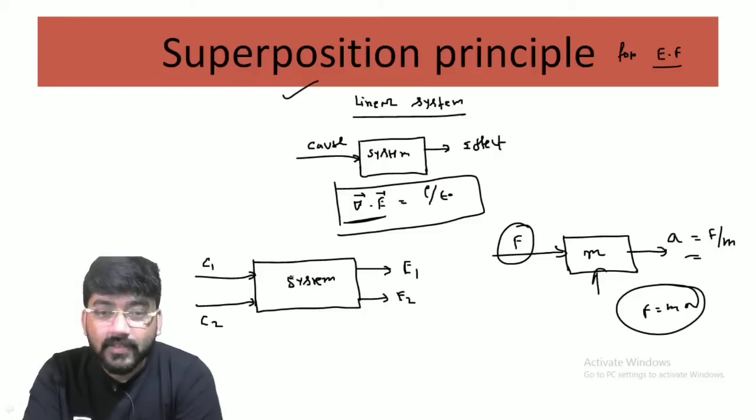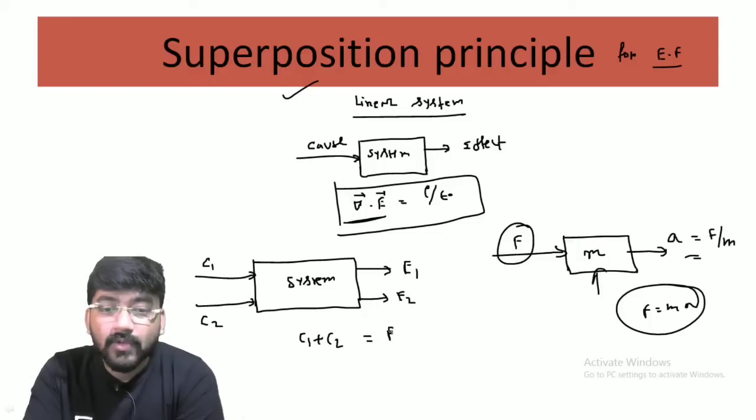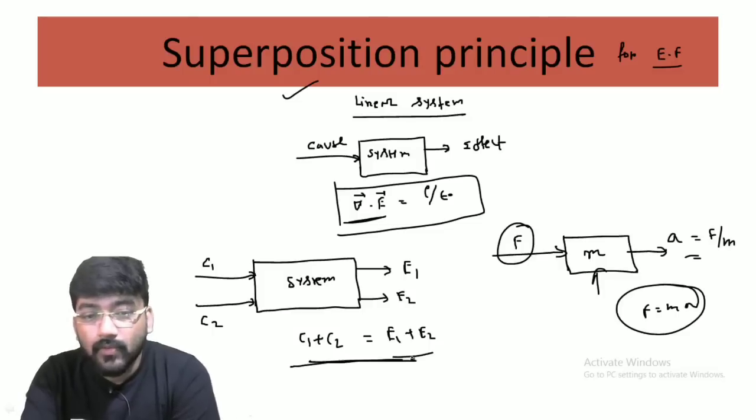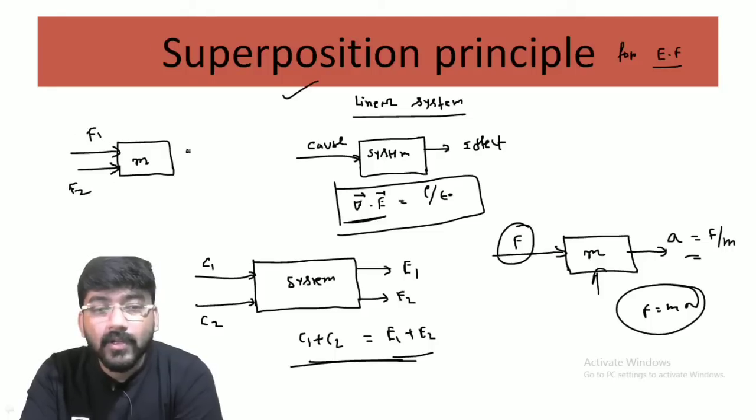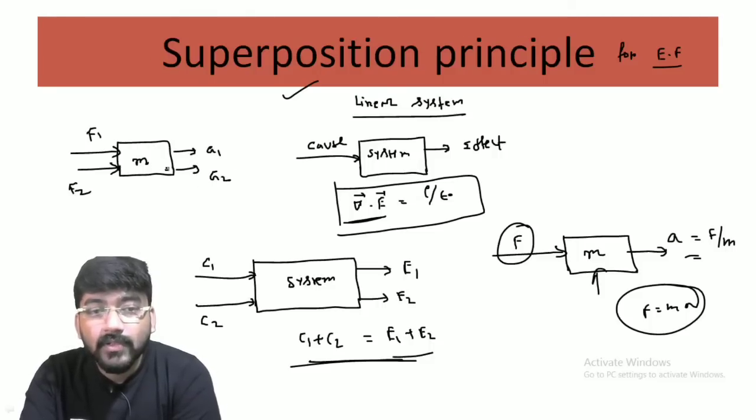If it is a linear system, then the effect of C1 plus C2 is equal to E1 plus E2. This will hold good for a linear system. Suppose there is a system of mass M, and two forces are acting on it, F1 and F2. The acceleration due to F1 is A1 and due to F2 is A2. Then the resultant acceleration is A1 plus A2.